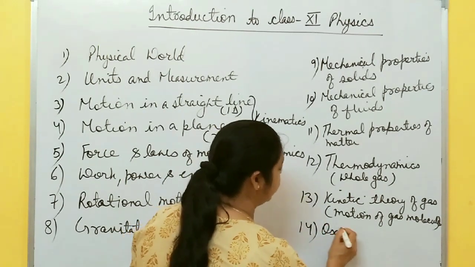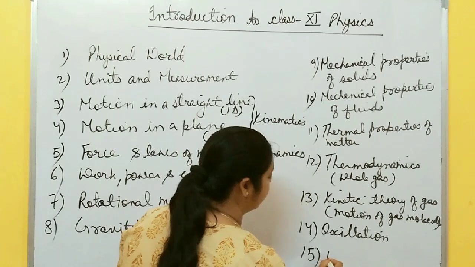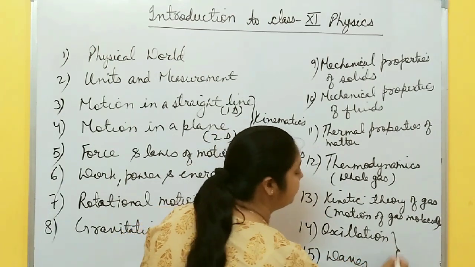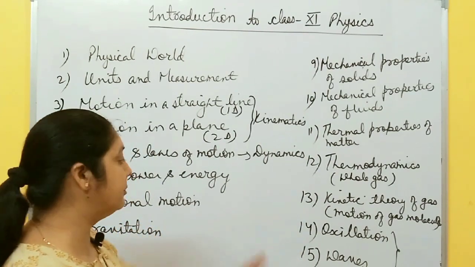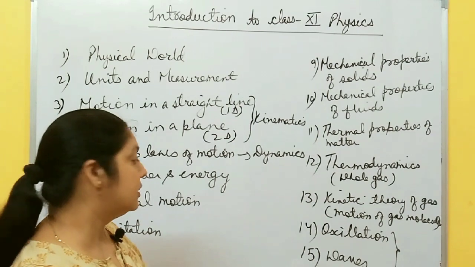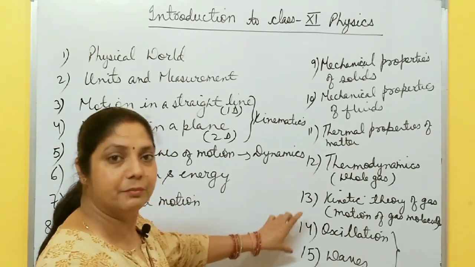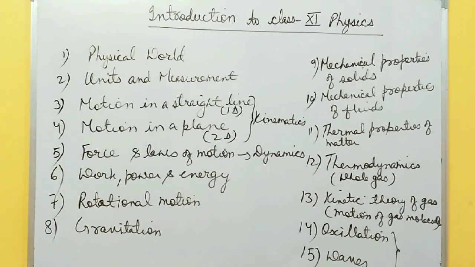After this, 13th chapter, I think 2 chapters are left. The 14th one is oscillation, and the last one is waves. These are also a part of mechanics. And these oscillation and wave chapters are very, very important for medical and IIT JEE entrance exams. So these 2 chapters are very, very important for class 11. So there are 15 chapters in all.